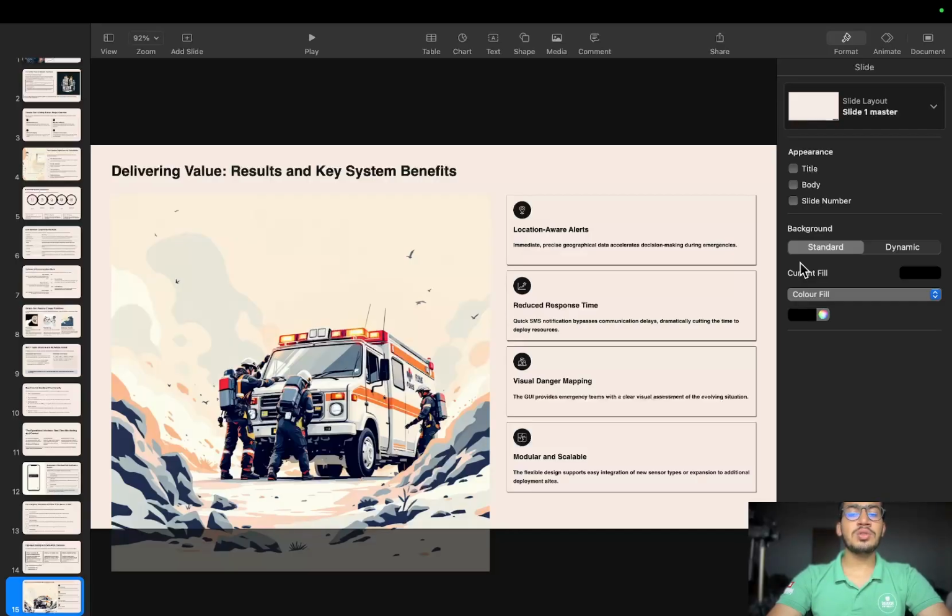In the conclusion, I want to say the Disaster Alert and Safety Station is a practical prototype that fuses multiple sensors, provides location-aware alerts, publishes events over MQTT, shows the danger zone on a map and sends notifications. It also includes a safe fallback so that the alarm continues if the network fails.